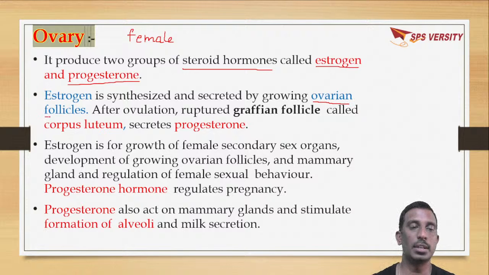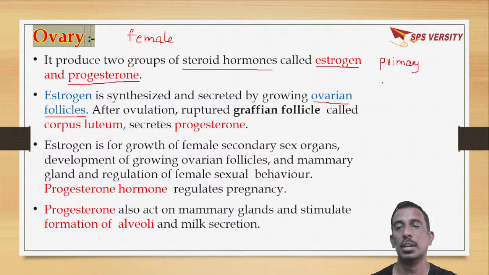That is, in ovary there are different developmental stages of follicles: primary follicle, secondary follicle, and the next one is tertiary follicle, and the final mature one is called Graafian follicle.